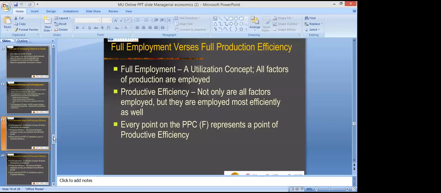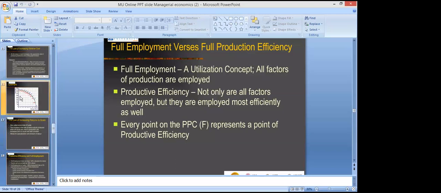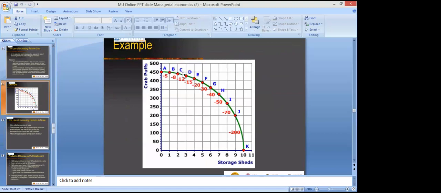As you can see on the slide of the PPC, these are the points A, B, C, D, E, F, G, H, I, J, K. These points show the maximum productive efficiency. Points A, B, C and the rest show the maximum possible output. That means we cannot produce beyond A. We don't have enough resources to produce beyond B. Any point outside the PPC curve is unreachable; a country cannot produce beyond the PPC curve.